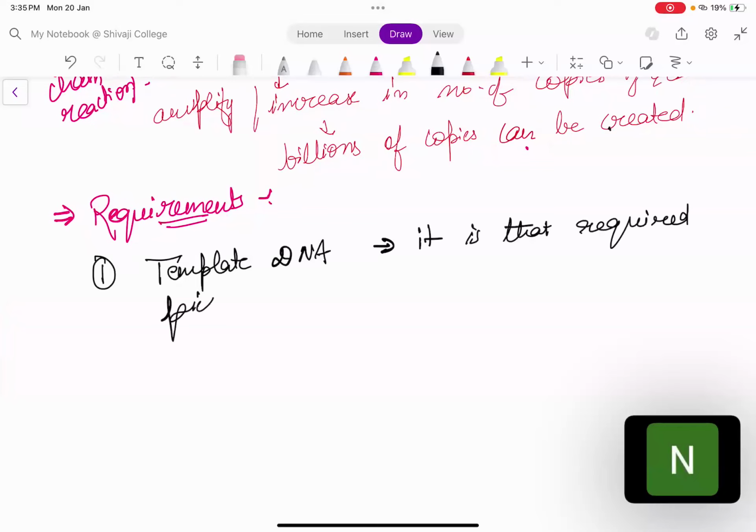Now after template DNA, what do we require? We require some enzymes. ठीक है, we require some enzyme. One of that is DNA polymerase.